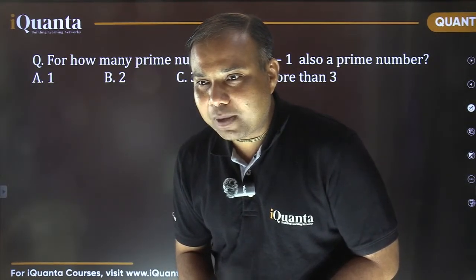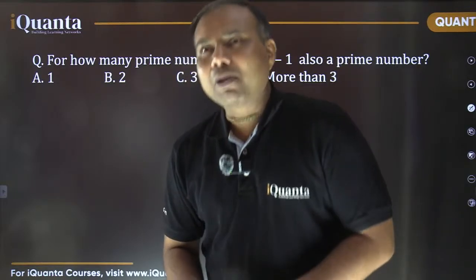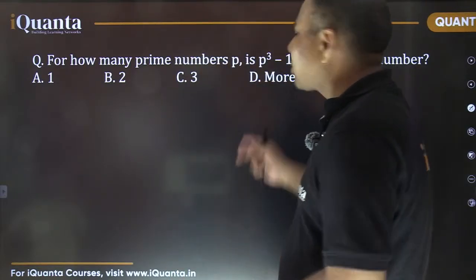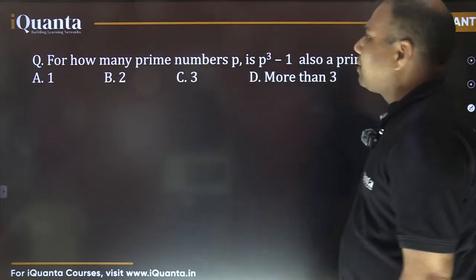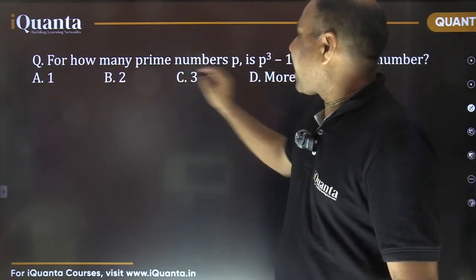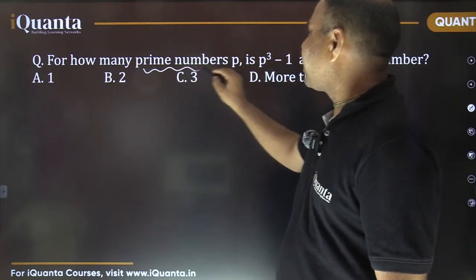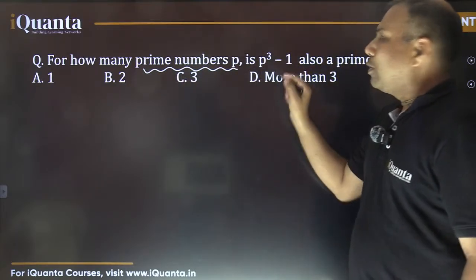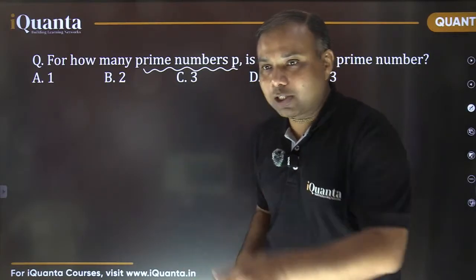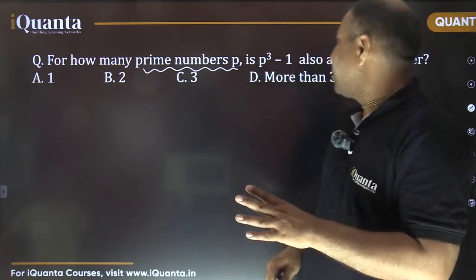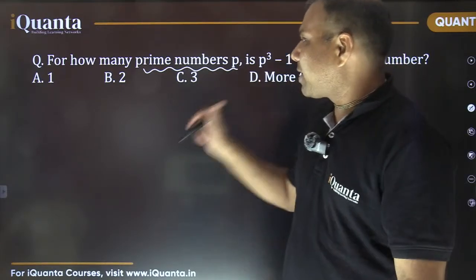Yes, it may appear to be D as Yash Singh mentioned, because it seems there could be many numbers. Let's check out. We have to see for how many prime numbers P. So P is a prime number basically, right? So what is the smallest prime number? It's 2. It's not 0. Who was saying 0? 0 is not even in question. So 2 is the smallest prime number. So let's check for that.